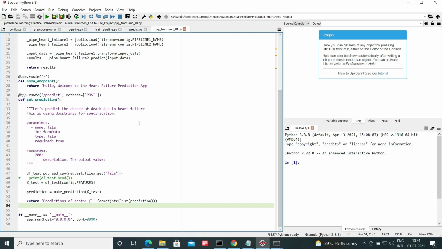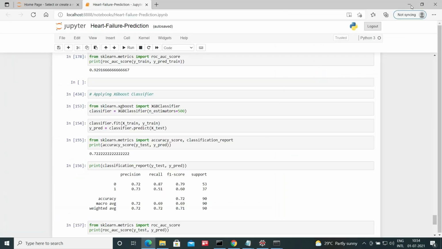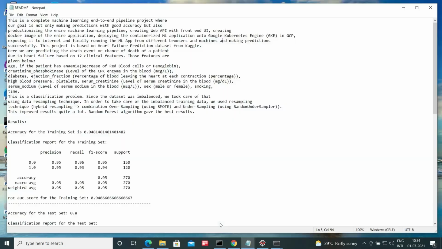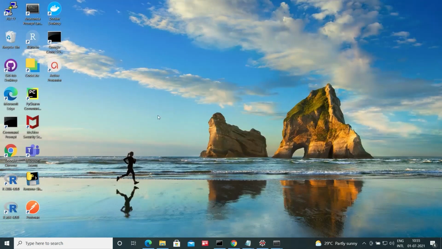After this, the next thing is creating a Docker image of the entire application. We first created the Docker image locally of this entire machine learning application with all the program files, other files and dependencies.